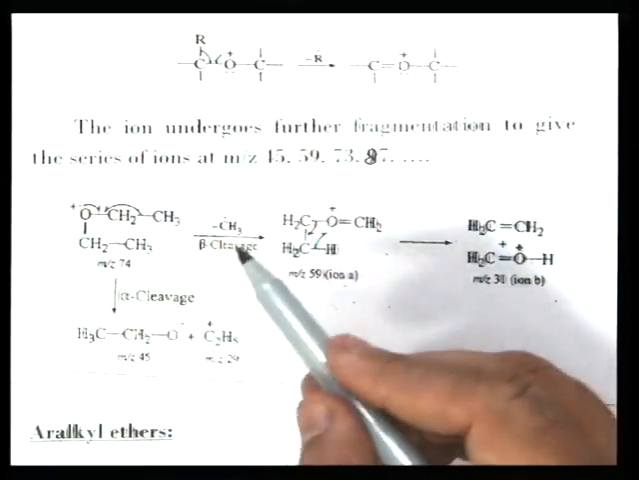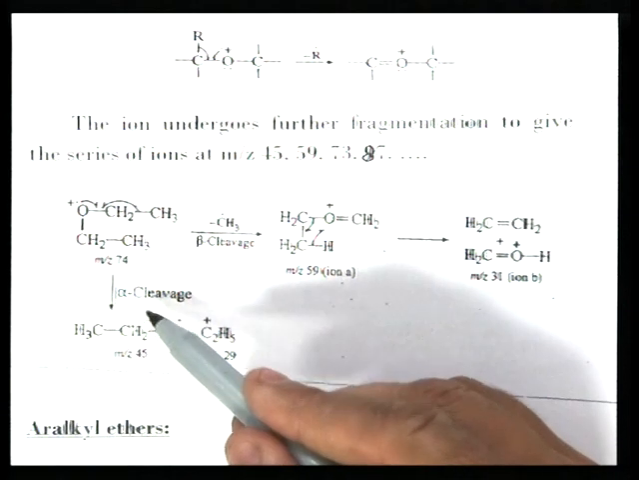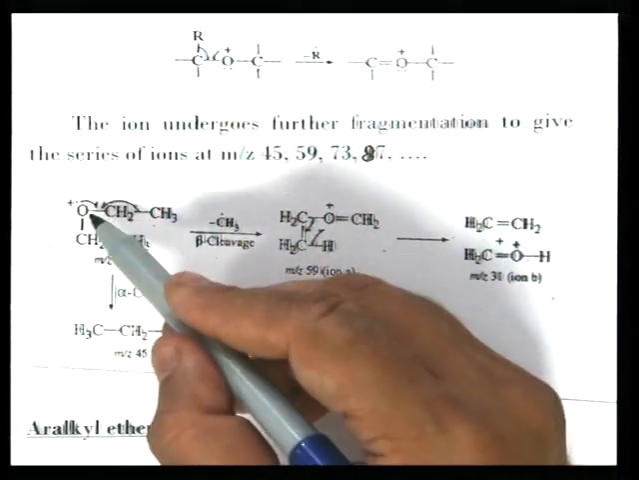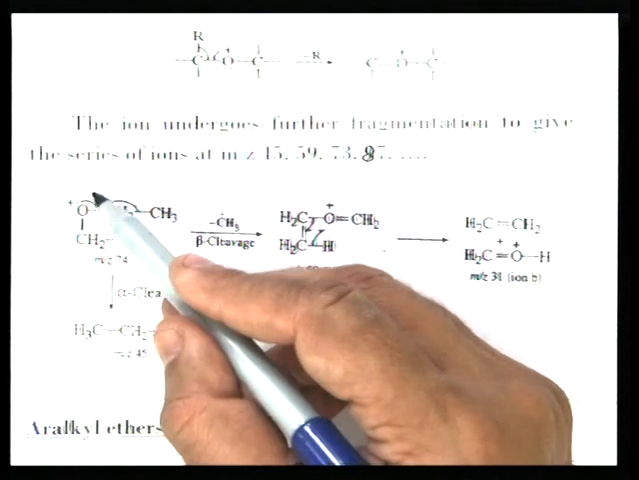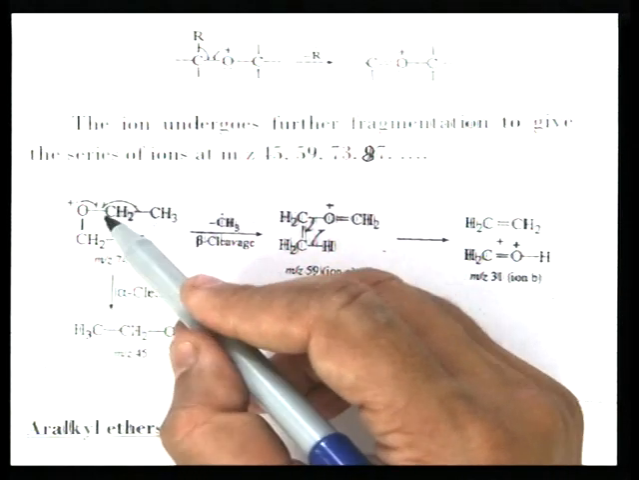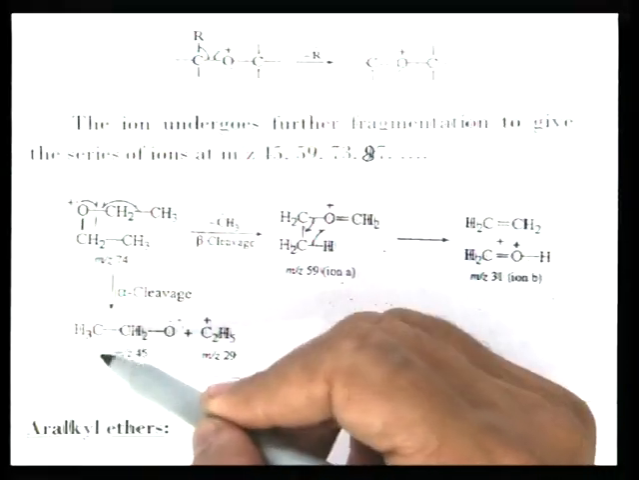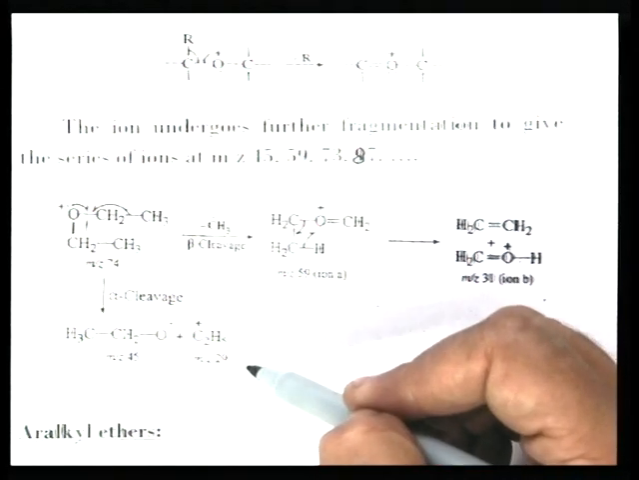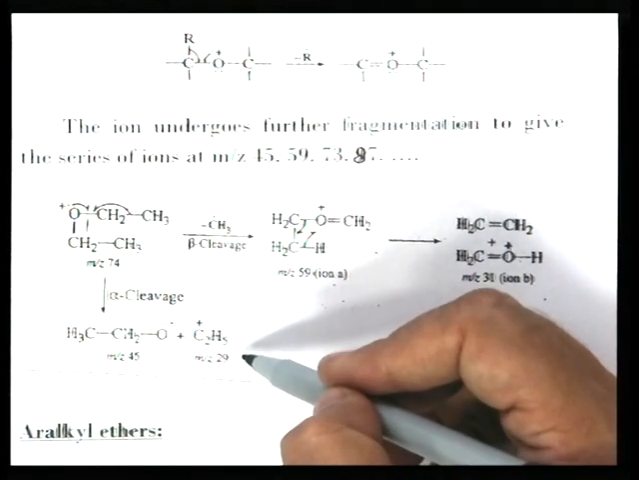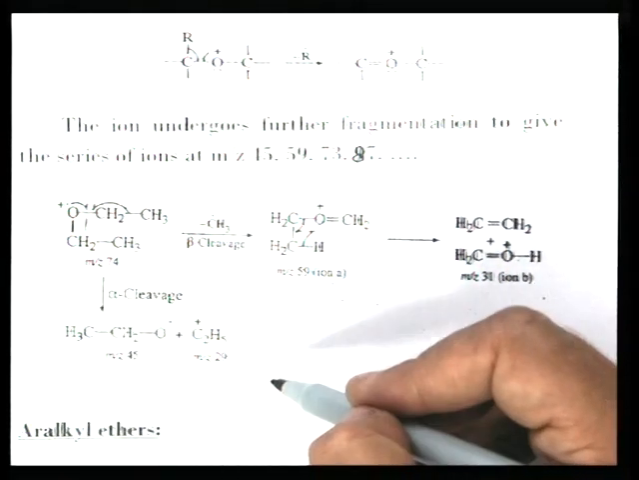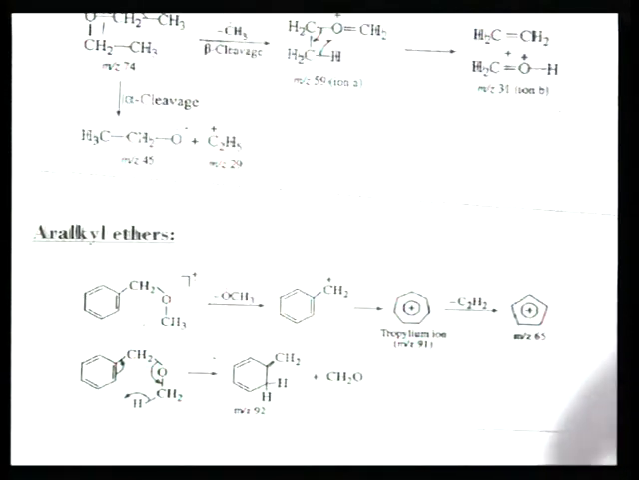Similarly, this is alpha cleavage, this is beta cleavage. Now, on alpha cleavage, alpha cleavage means oxygen and carbon bond, this is the alpha bond, this is the beta bond. So, on alpha cleavage ethoxy radical is lost and ethyl cation is formed at M by Z 29. So, this is the alpha and beta cleavage in aliphatic ether. Now, aromatic alkyl ether.